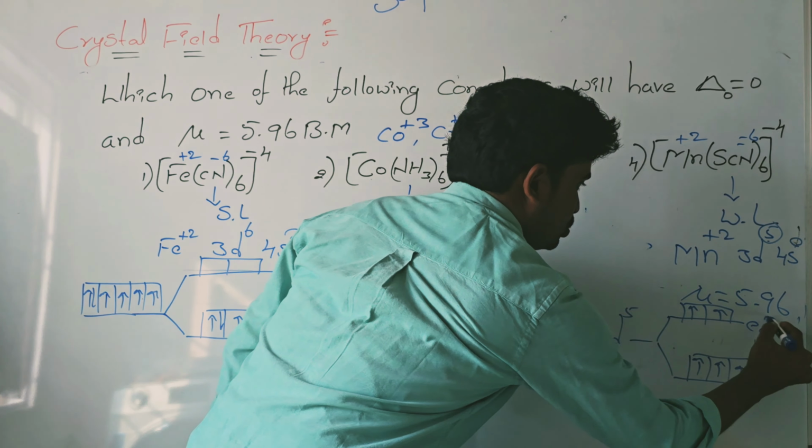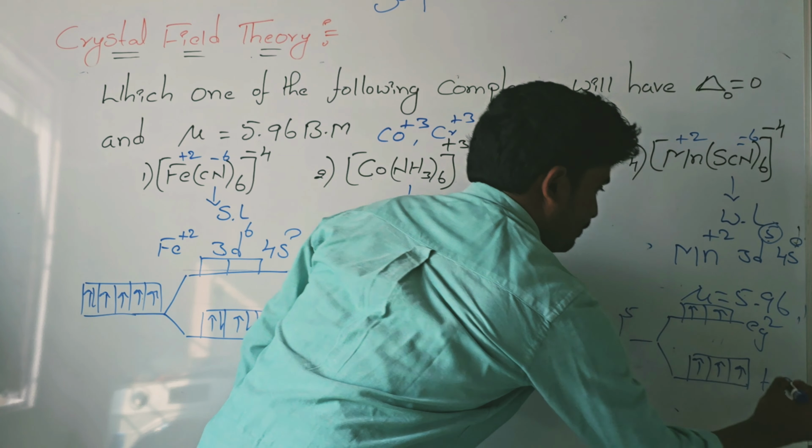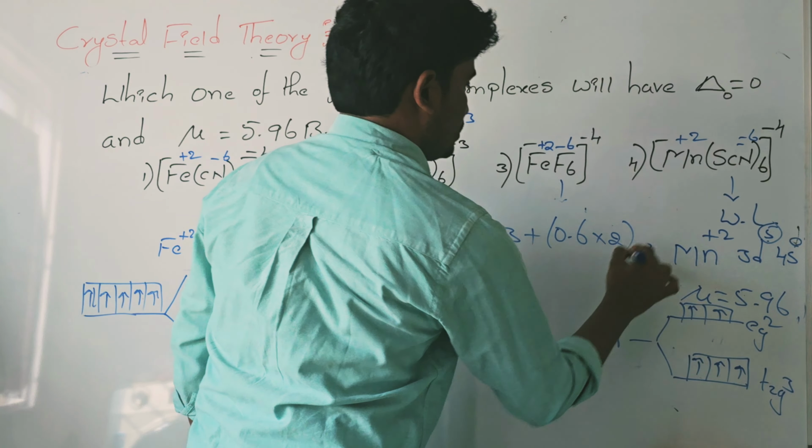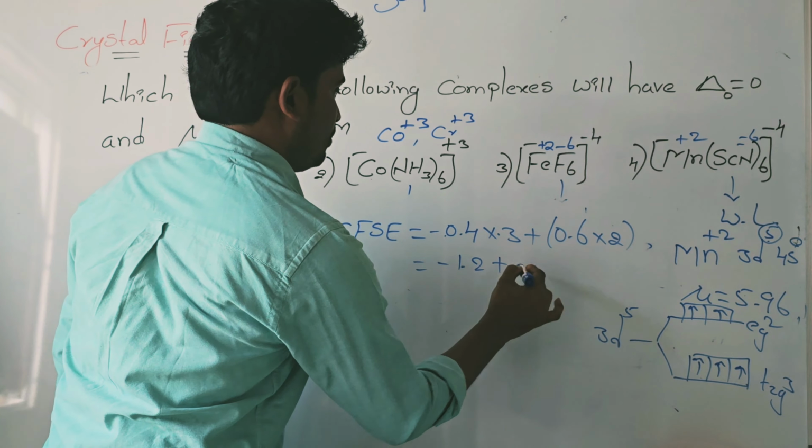So eg2 and t2g3. So -0.4 into 3 plus 0.6 into 2. So what is the value? Minus 1.2 plus 1.2, so the crystal field stabilization energy value is 0. So the answer is this one.